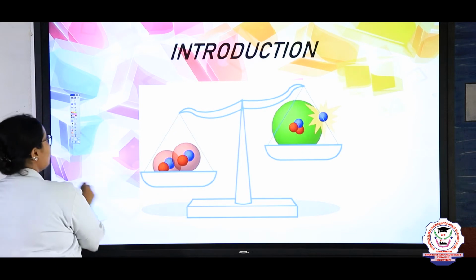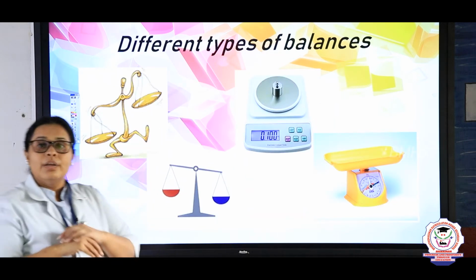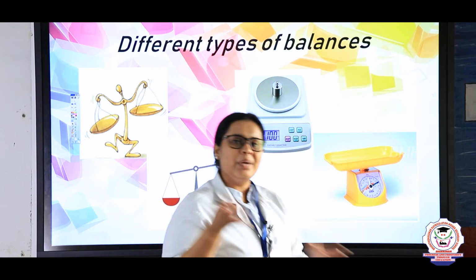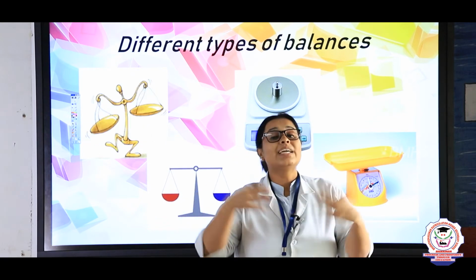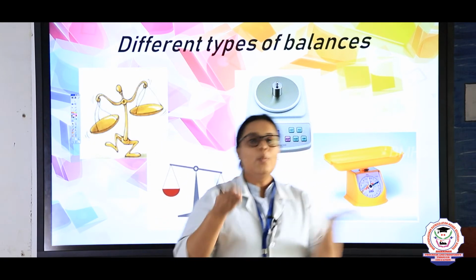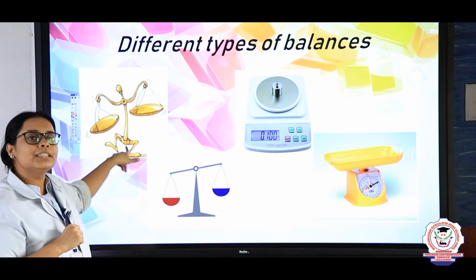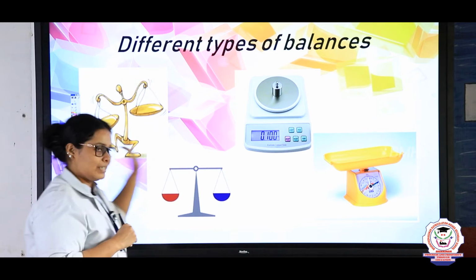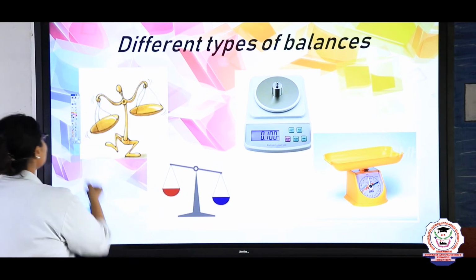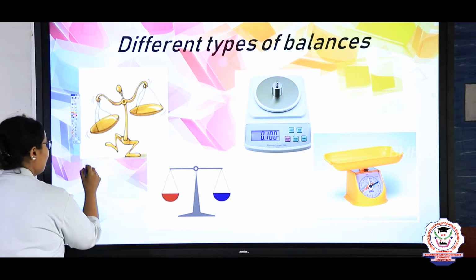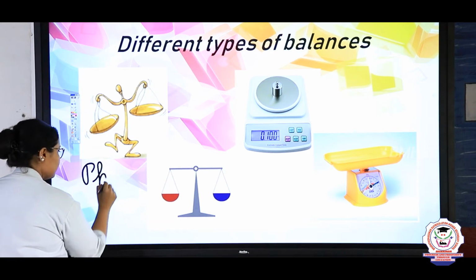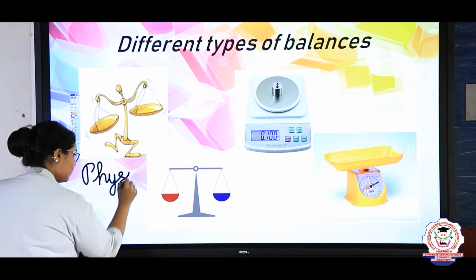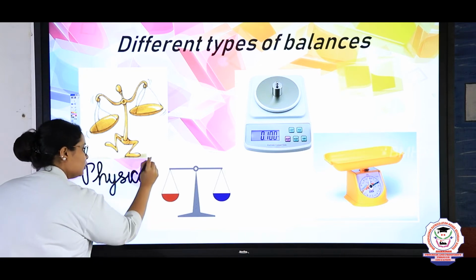Now let's see what is there in this lesson. Before going into massing and weighing, first let's see what equipment we need for weighing, right? So what is this? This is known as the physical balance. Why is it known as physical, children?